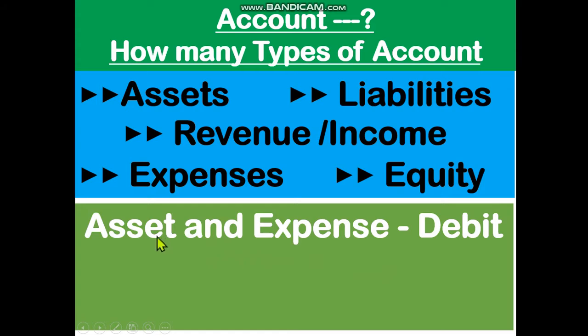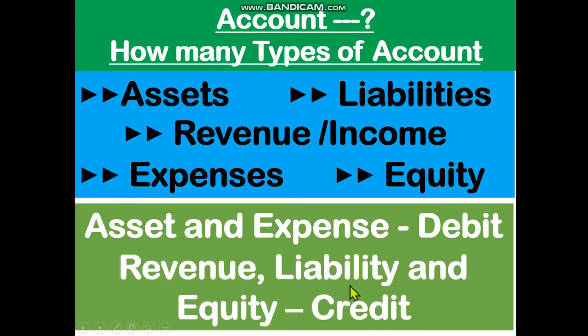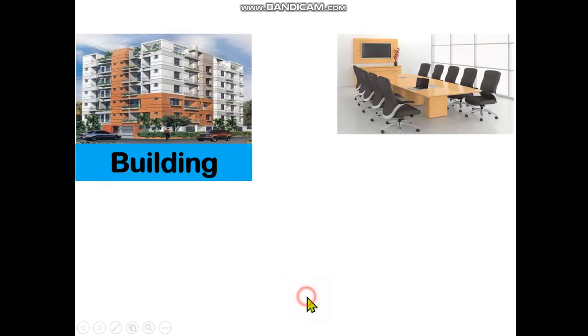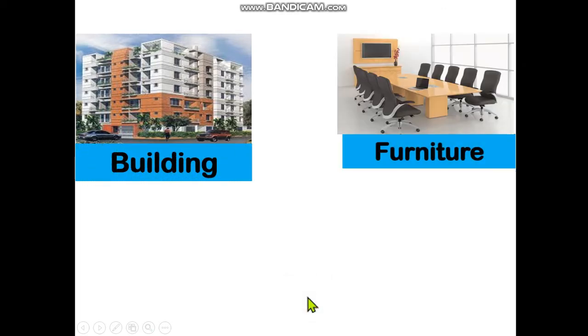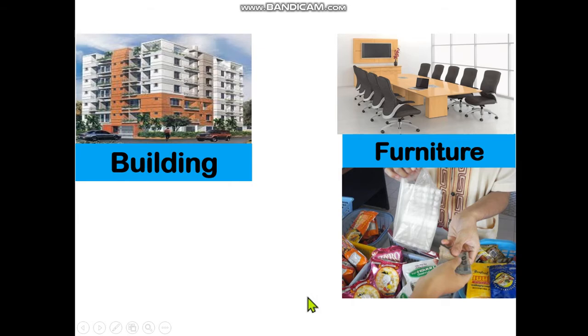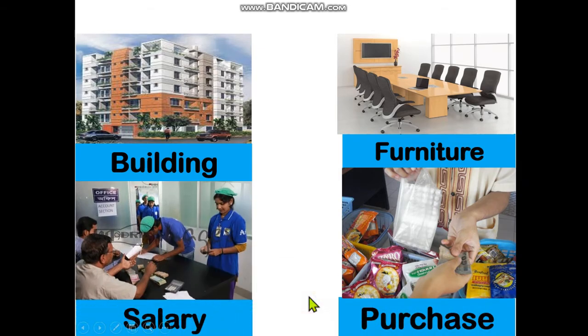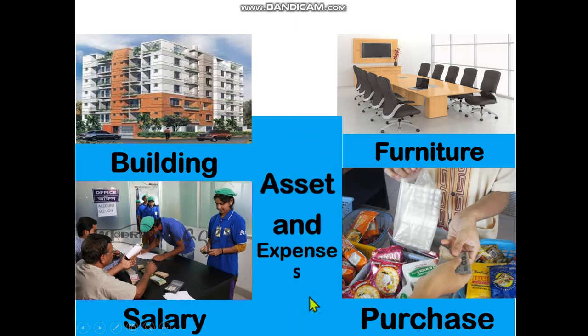Dear student, generally asset and expense accounts show debit balance. Revenue, liability and equity show credit balance. Building, this is a furniture. There are purchasing, salary, asset and expense. That means here are some examples of asset. Building is an asset, furniture is an asset. These things will give us service for a long time. That's why it is an asset.